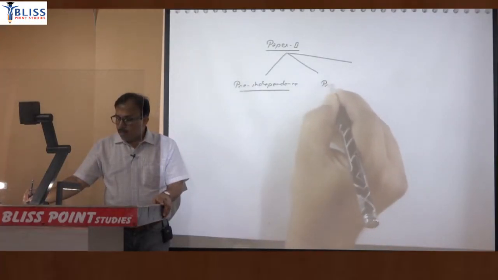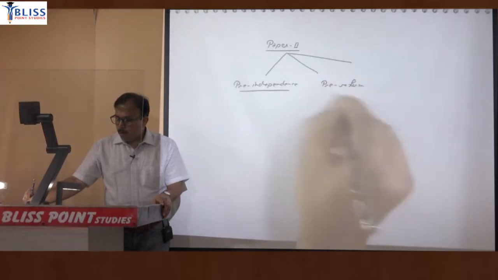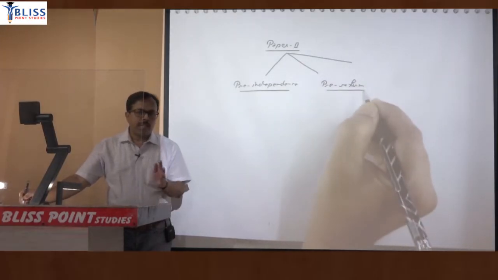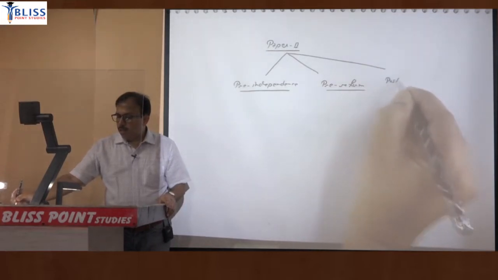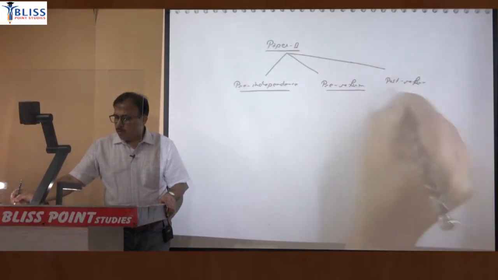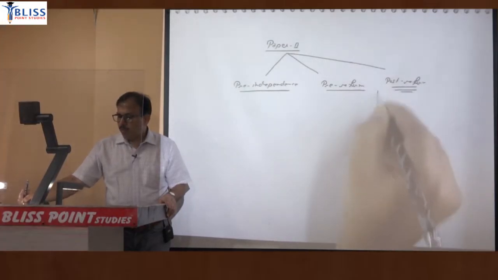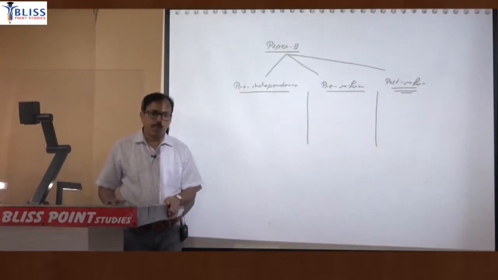Other is pre-reform period or pre-liberalization period, so pre-1991, and third is post-reform, so it is since economic reform. So after 91, this is before 91 and this is before 1947.